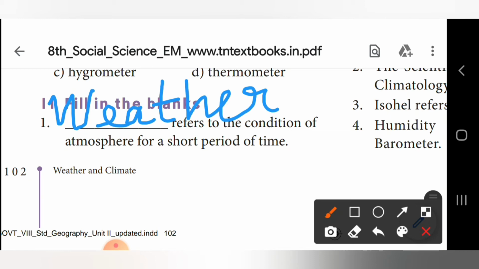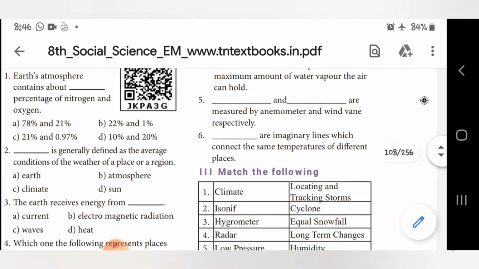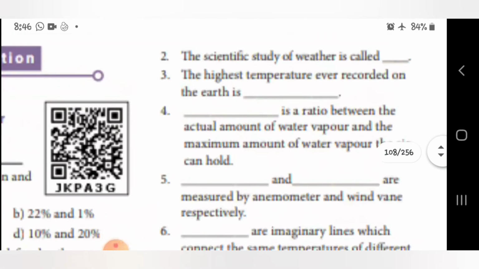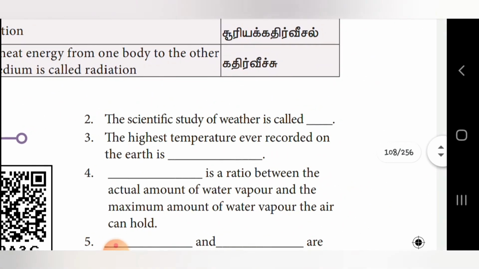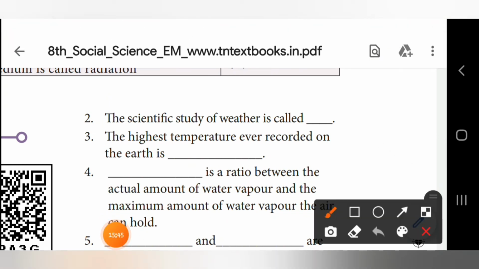So weather refers to the condition of atmosphere for a short period of time. Next. Second one. Fill in the blanks. The scientific study of weather is called dash meteorology. The answer is meteorology. I'll just write it here.